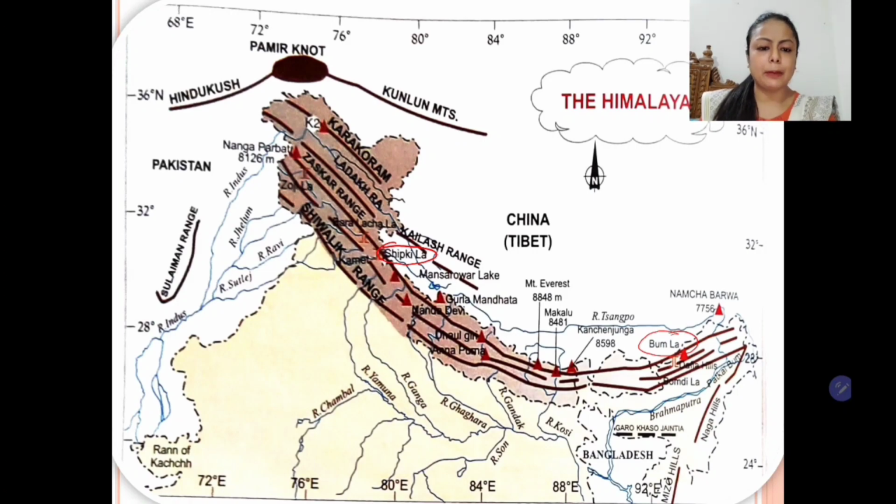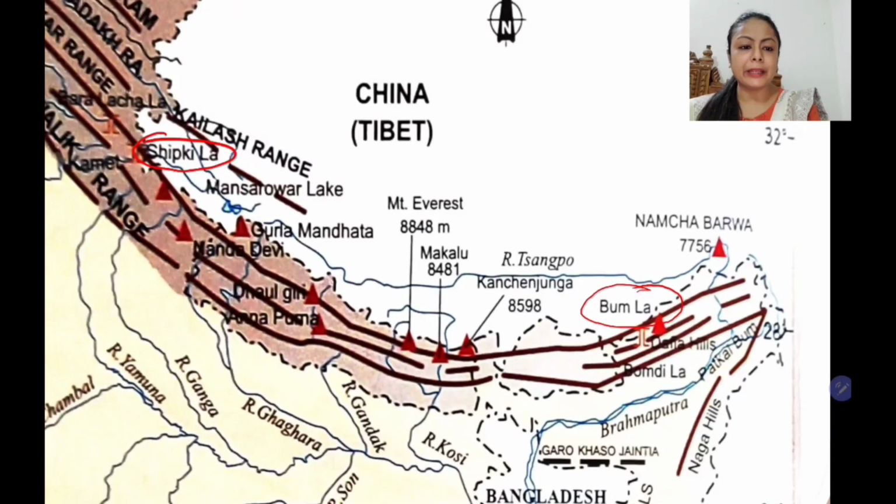Now students, apart from this, you can see several peaks. Here is the Mount Everest, the highest one. Apart from this, there are several peaks shown in the map.